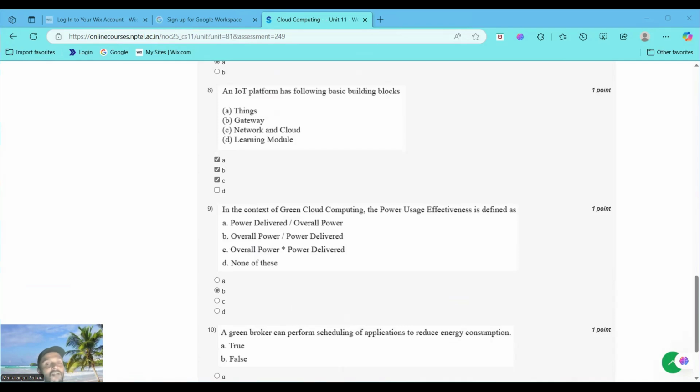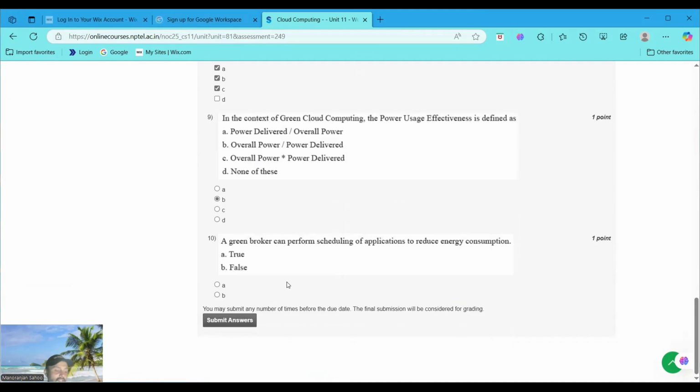So A is incorrect because it inverts the formula. C and D are also incorrect because they are not the formula. Only B is the correct option, the standard PUE definition. Okay, that's why the correct option is B. Now, moving to the last question: a green broker can perform scheduling of applications to reduce energy consumption. Definitely, it is a true statement.